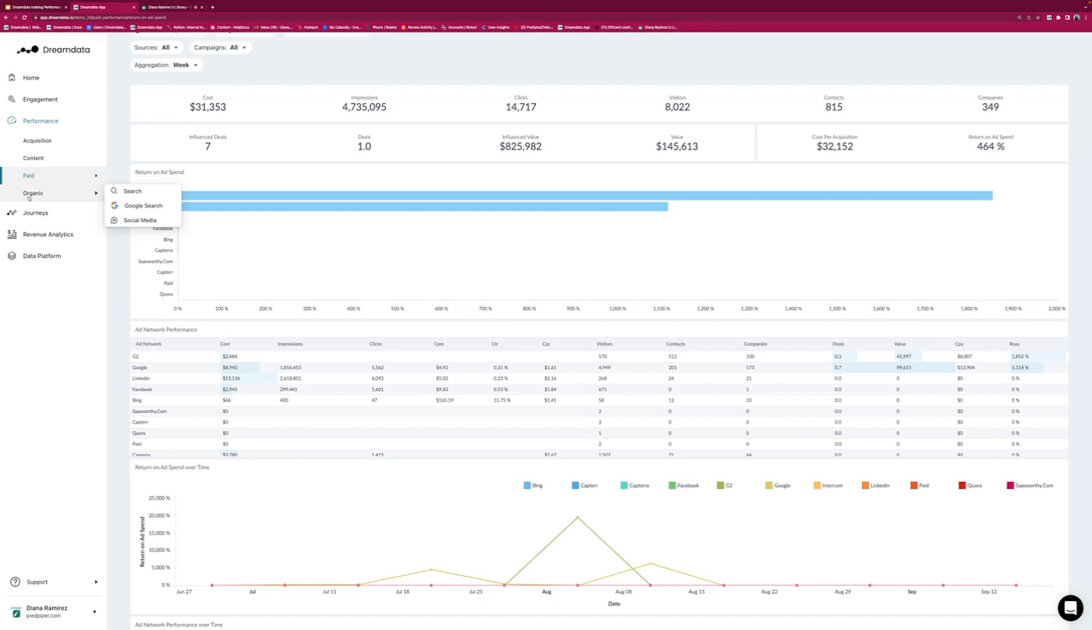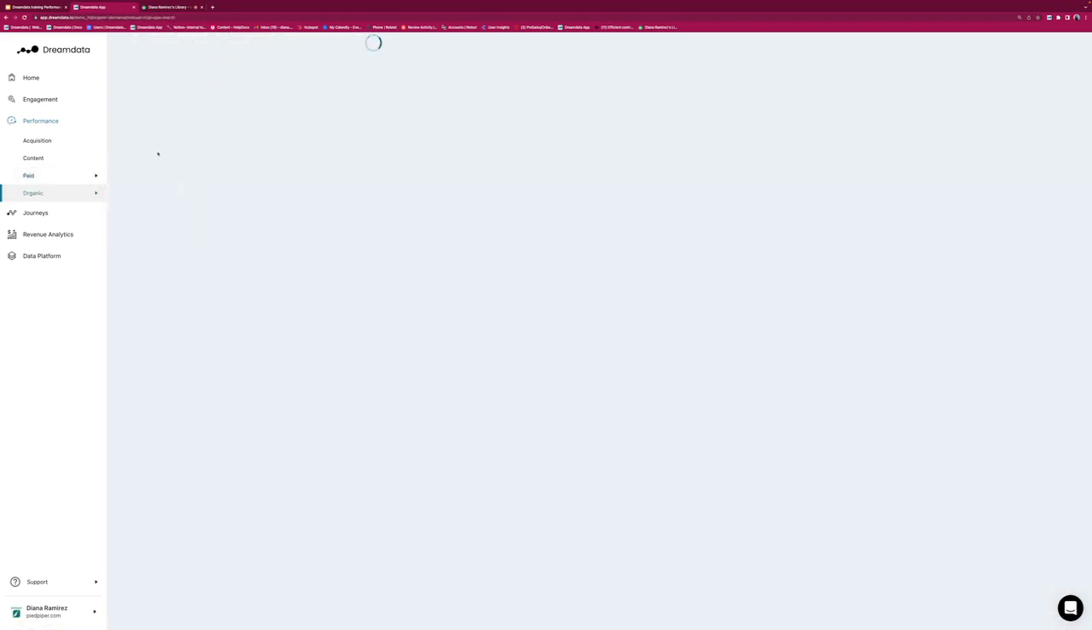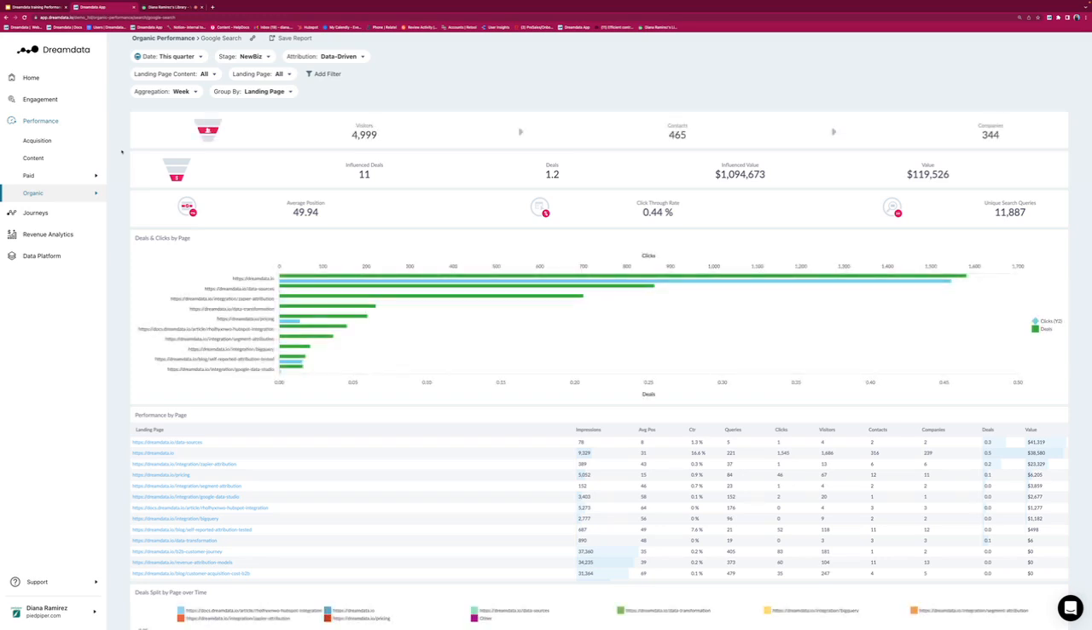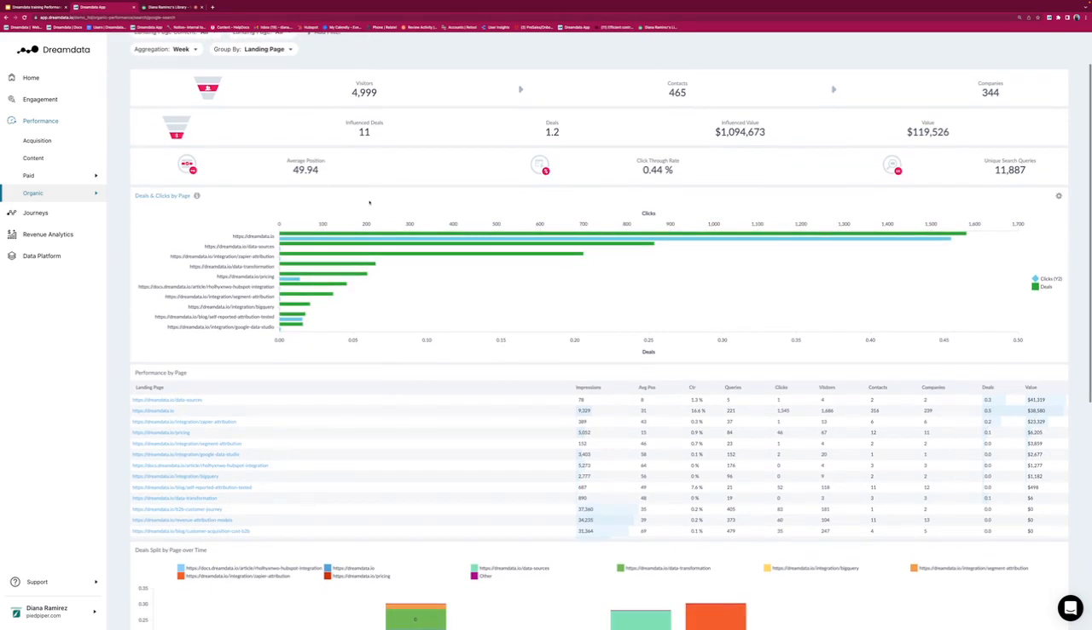Organic works quite similar. We have SEO, Google search, and social media. If we click on Google search, it will show us Google search based on organic and how it's performing for this quarter. Let's see what our demo account tells us. Okay, so we had 5,000 visitors, we had 465 contacts, we have a certain amount of companies also generated, influenced deals. And so now I'd like to understand a bit further what is working best.